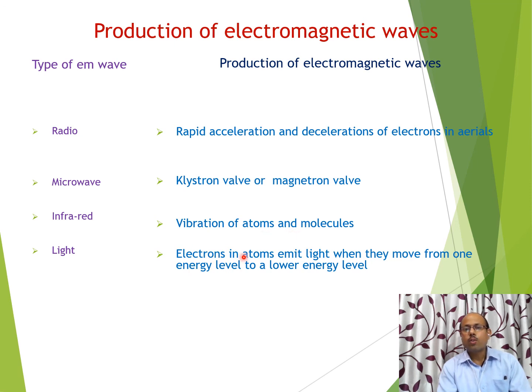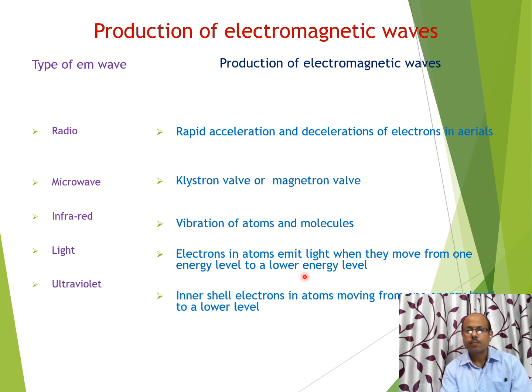Light. Electrons in atoms emit light when they move from one energy level to a lower energy level. It means transition of electron from one energy level to another energy level emits visible light. Ultraviolet. Inner shell electrons in atoms moving from higher energy level to lower energy level will result in the production of ultraviolet rays.